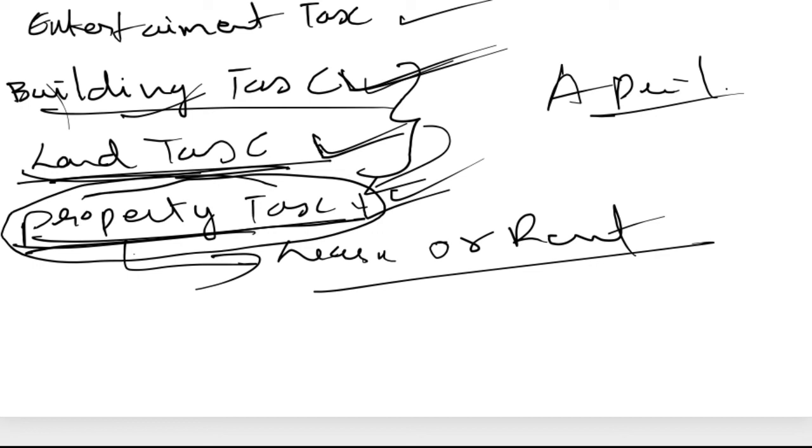Bike, car, bus, lorry, that is property. You have to pay property tax. Buildings and godowns which are leased out, you have to pay. Land, in its most basic form, given for paid parking, you have to pay property tax.